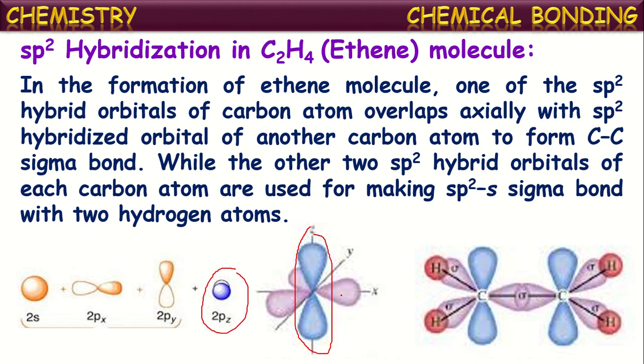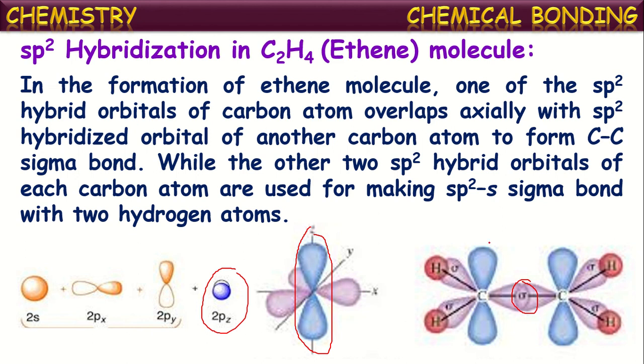These purple ones are hybridized orbitals, and this blue colored one represents the unhybridized orbital. Now each carbon has 3 hybridized orbitals and one unhybridized orbital. When these two carbon atoms approach each other, one sp2 hybridized orbital of carbon overlaps with an sp2 hybridized orbital of another carbon in the formation of a sigma bond.